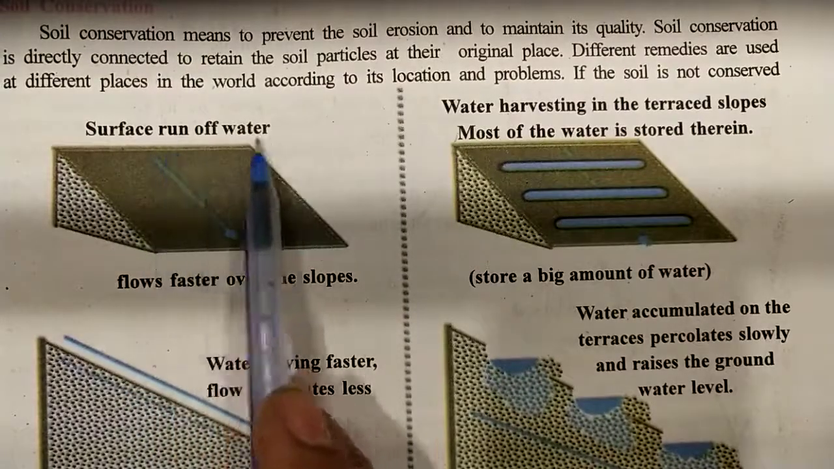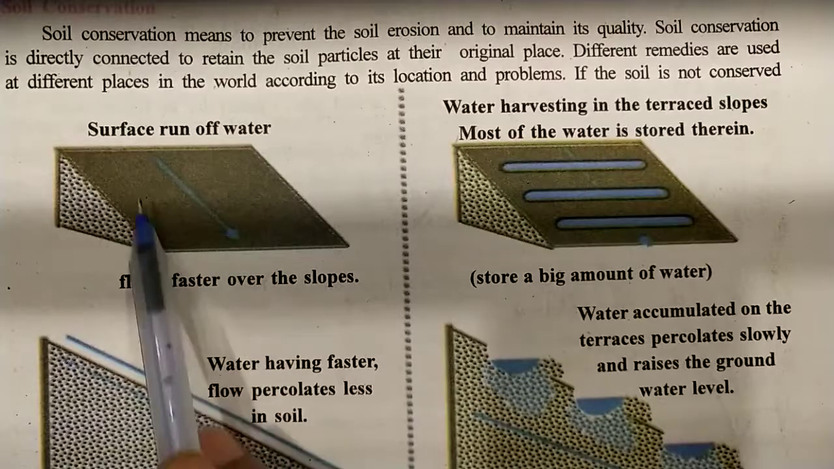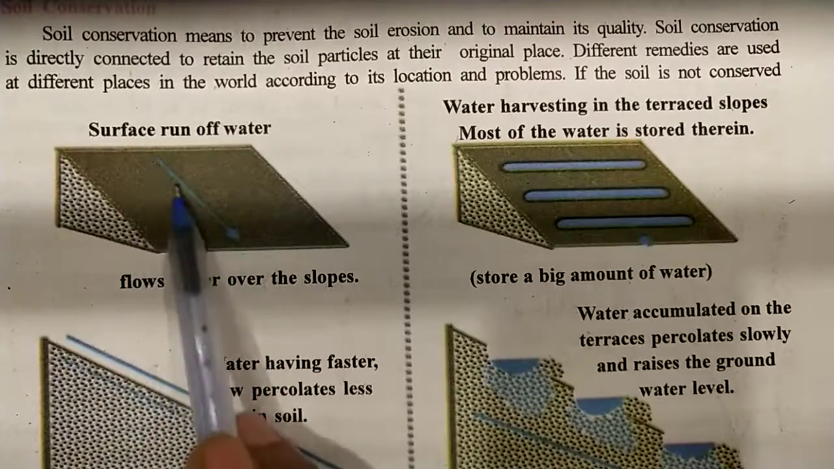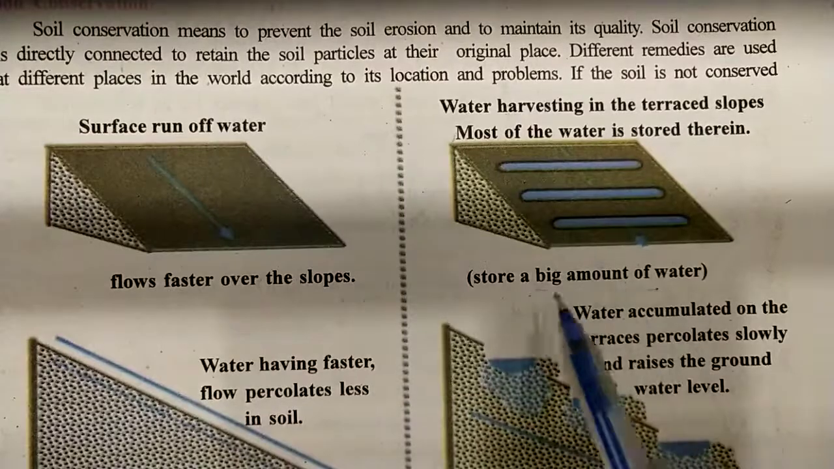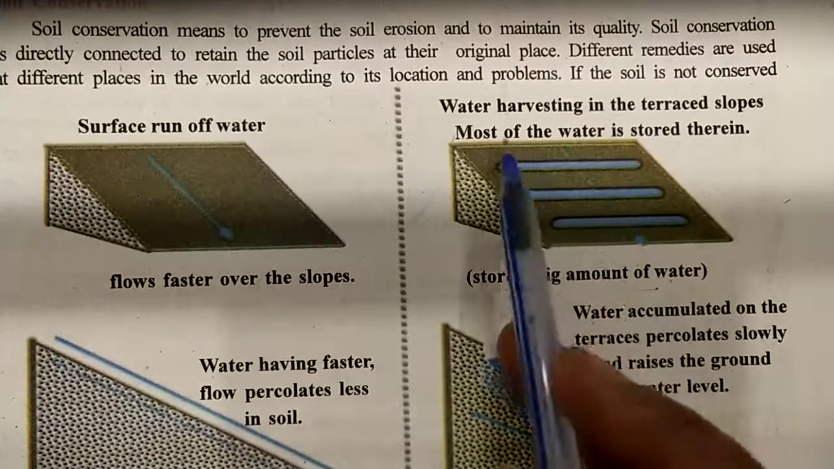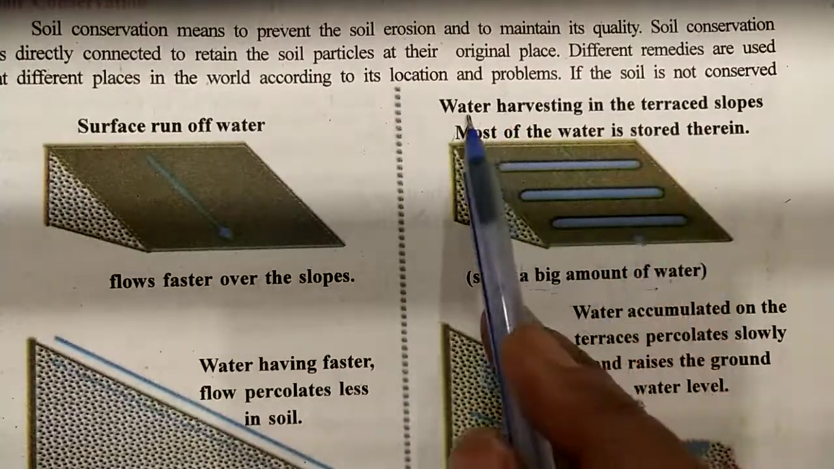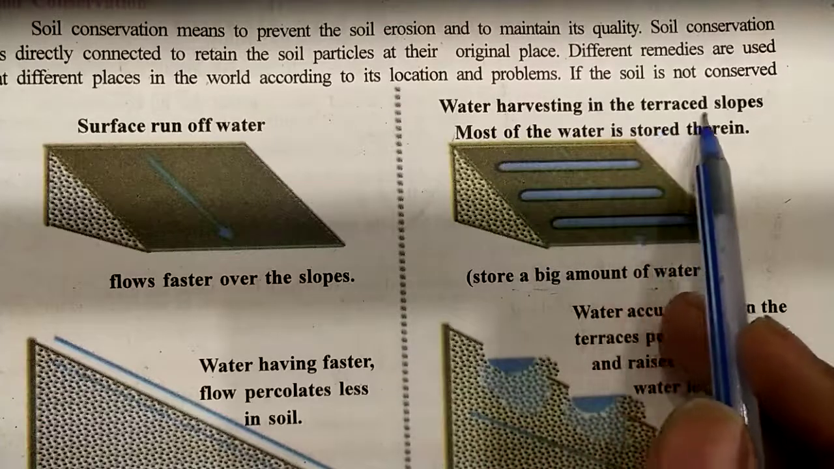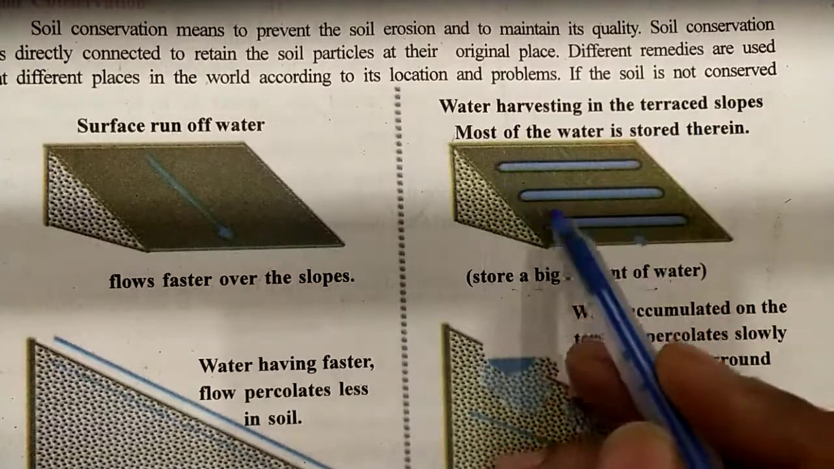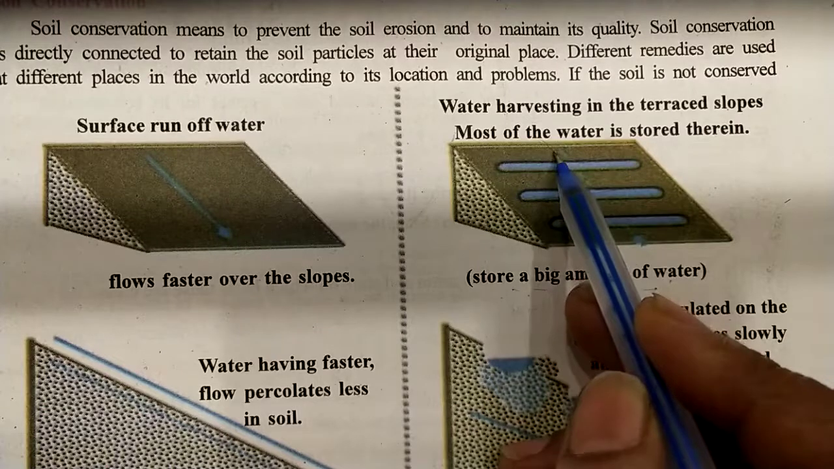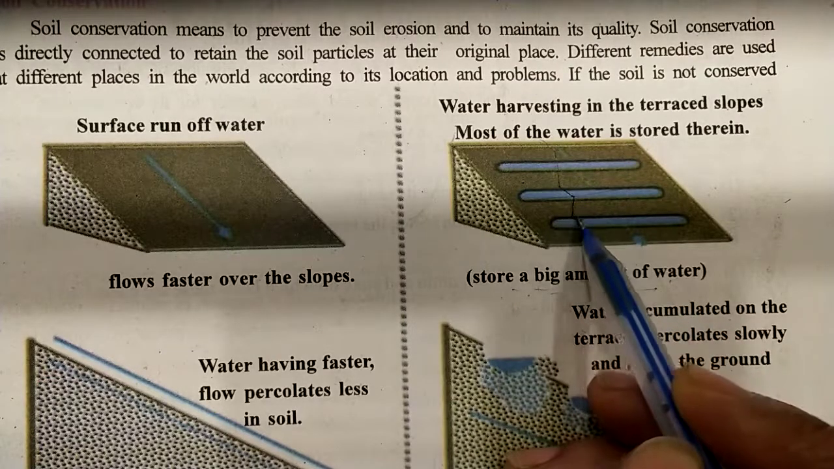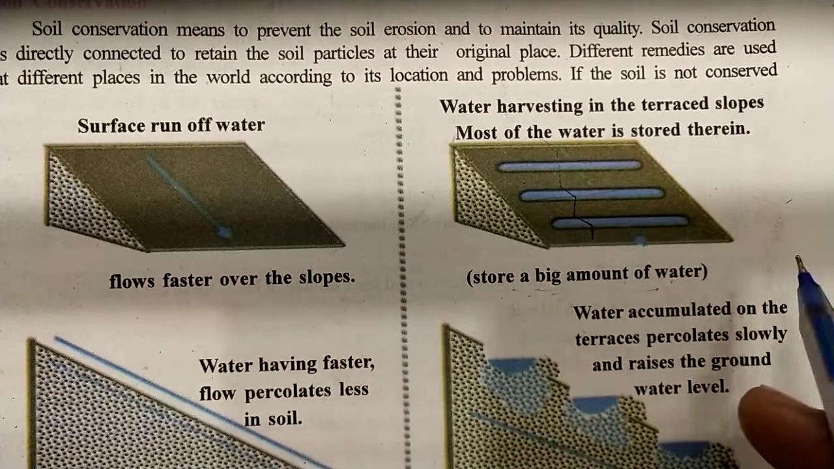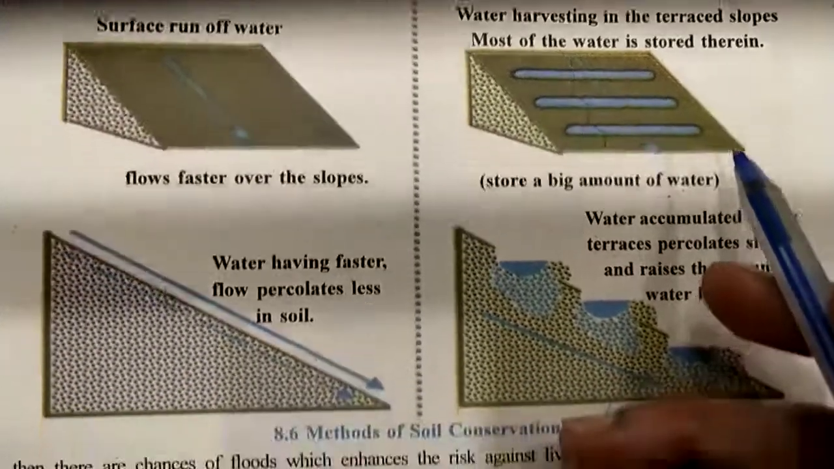Surface runoff water આવી રીતે runoff થતું હોય, so the speed of the water may be fast. But what we have to do? Store a big amount of water. Most of the water is stored there in water harvesting in the terrace slope. આપણે શું બનાવવાનું? અહીંયા terrace બનાવવાનું. So water speed decreases when it flows from the terrace, right?